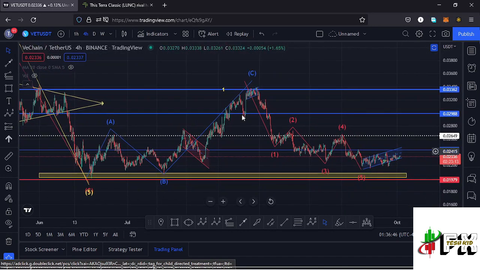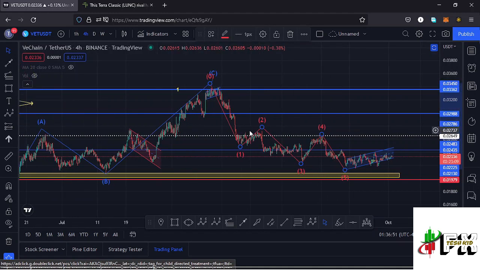And since we have seen the high for that ABC corrective movement, whatever I expect on this other side is the formation of a 5-wave structure, and I believe that is what is playing out over here. And we have seen the formation of a 5-wave structure, which we can now name as a higher Elliot wave count 1.